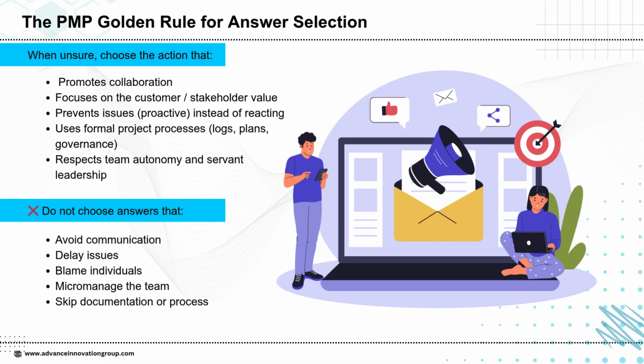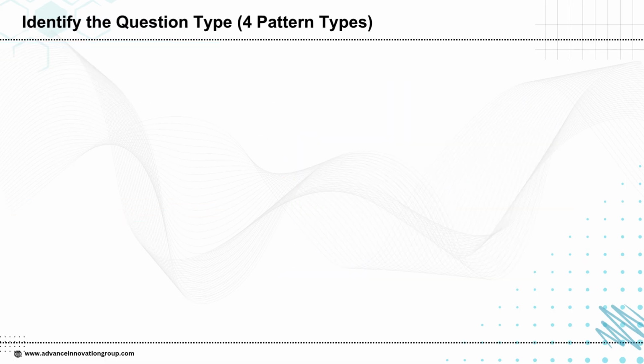So, whenever you're stuck, remember: choose collaboration, communication, prevention, and process. Avoid blame, delay, micromanagement, and shortcuts. This slide explains the 4 main patterns that PMP exam questions are based on. If you can identify which pattern the question belongs to, selecting the right answer becomes much easier. Stakeholder management. These questions check how well you communicate and align expectations. Keywords usually include upset stakeholder, conflicts, or misunderstanding.